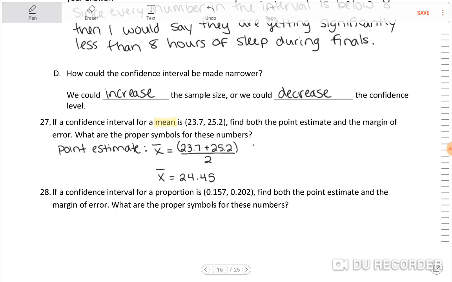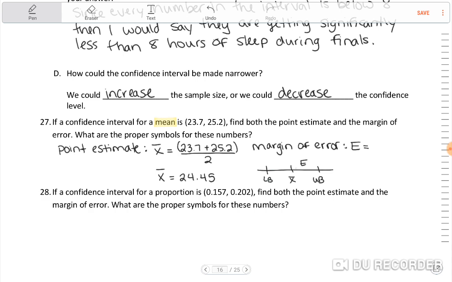Okay, now the margin of error, we use capital E. And you can do one of two things. You can take the upper end of your confidence interval and subtract off your point estimate, which is what I usually do. Or you can take these two numbers, subtract them, and then divide by 2. That'll give you the distance. So the margin of error is the distance from your sample mean in the middle, here's your upper bound, and here's your lower bound, right?